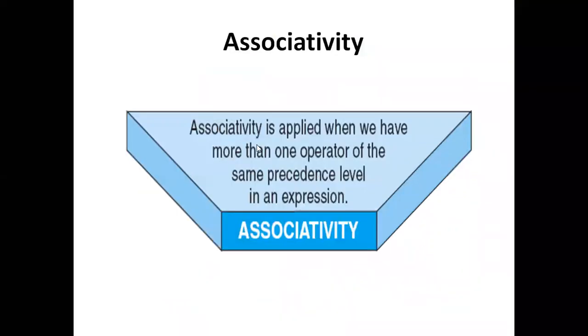Associativity is applied when we have more than one operator of the same precedence level in an expression. Inside the expression, when we have multiple operators with the same priority, how is it going to be evaluated? Such evaluation is dependent on the concept called associativity.